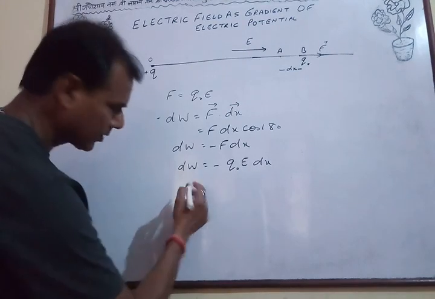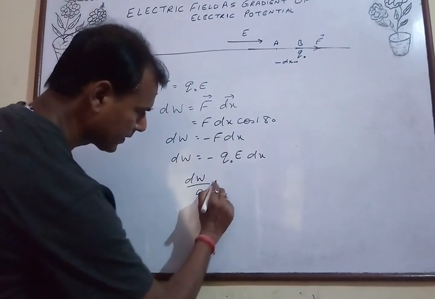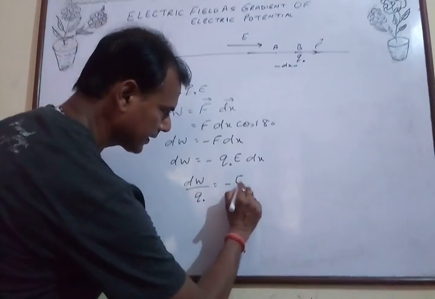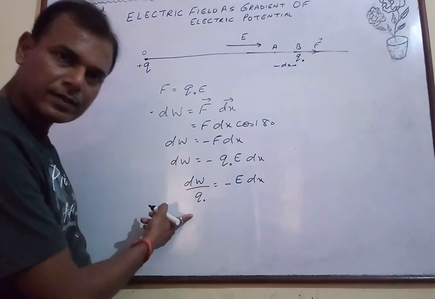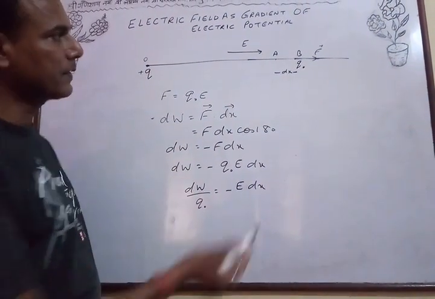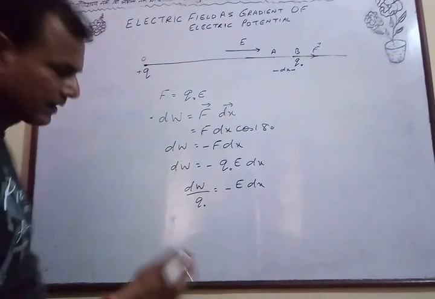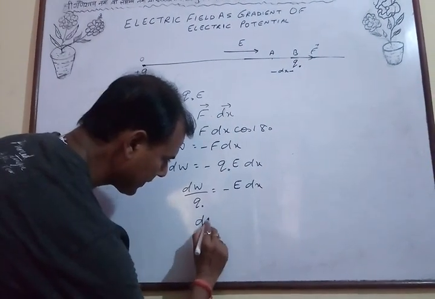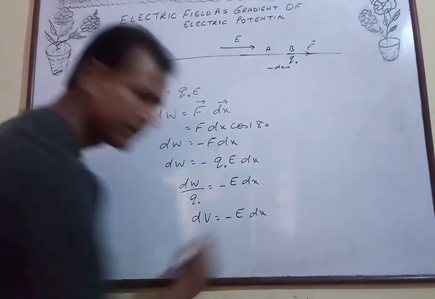Now I am bringing the q naught here. It is dW by q naught is equal to minus E dx. Now what is dW by q naught? It is the potential difference between the two points A and B. And if this potential difference is dV, then dV is equal to minus E dx. Clear?